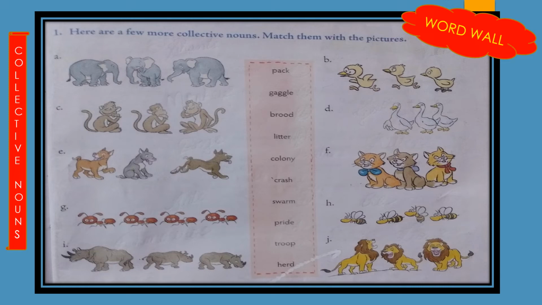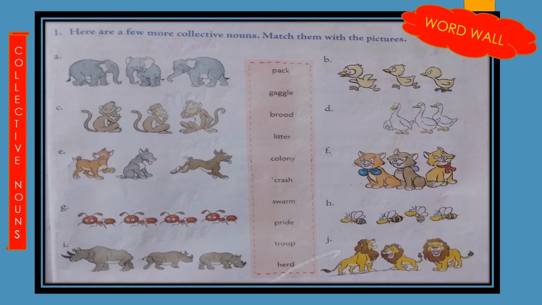Okay. So see question 1. Here are a few more collective nouns. Match them with the pictures. So see children, pictures are given, isn't it? And in the middle you can see the collective nouns are given. So you have to match them with the correct picture. In picture A, what is given?